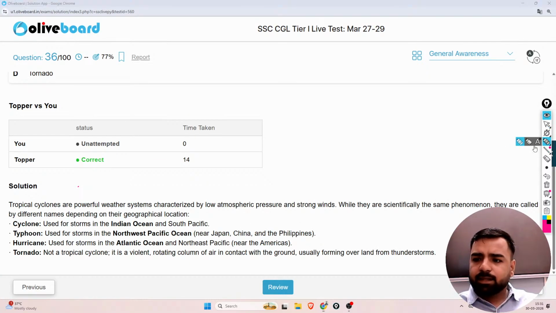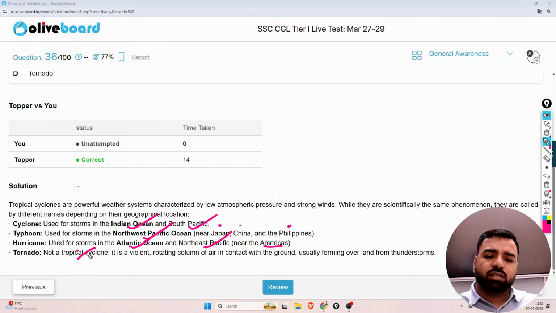So see, cyclone is used for the storms in Indian Ocean and South Pacific. Typhoon used for the storms in Northwest Pacific Ocean like Japan, China, Philippines. Hurricane used for the storms in Atlantic Ocean and Northeast Pacific near the Americas. And tornado, that is not a tropical cyclone. It's a violent rotating column of air in contact with the ground, usually forming over land from the thunderstorms. So what is the answer? The correct answer will be cyclone. Okay, cool. Next, what is the next question?